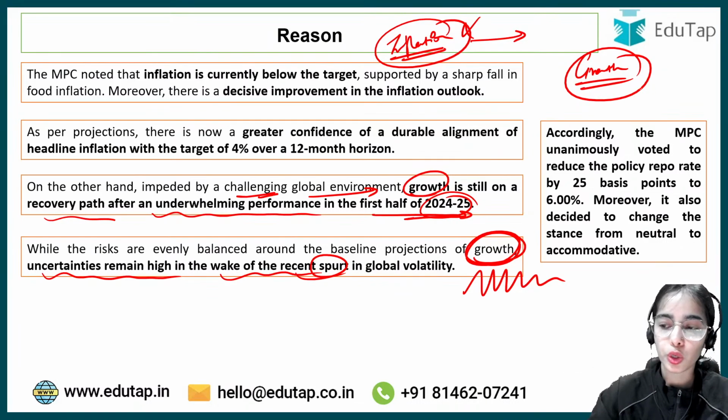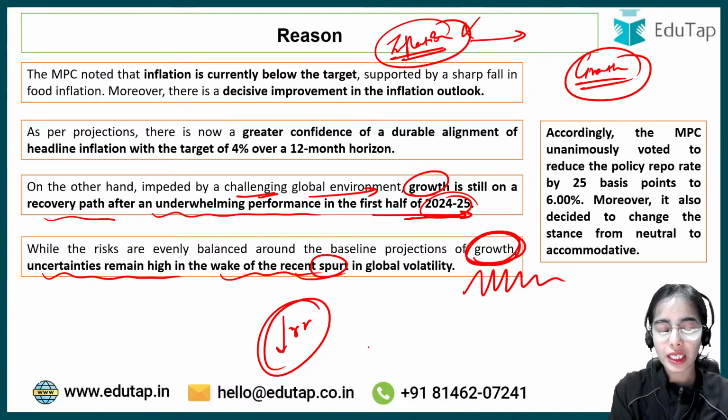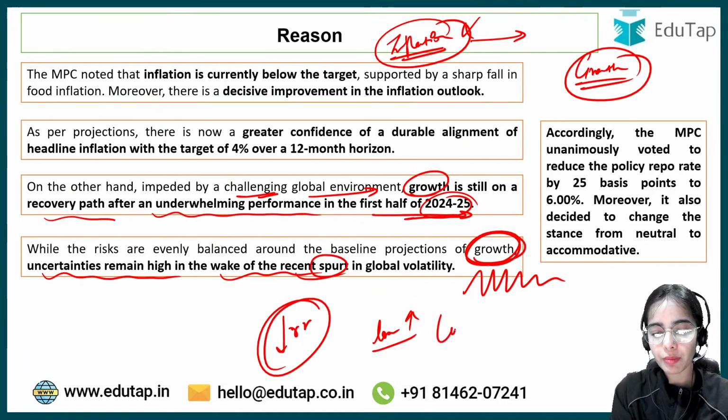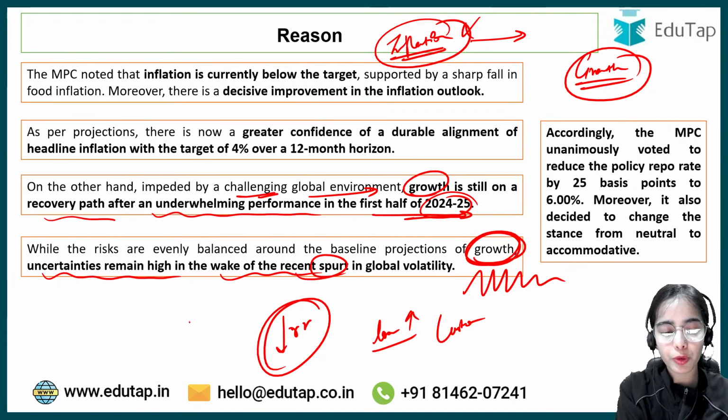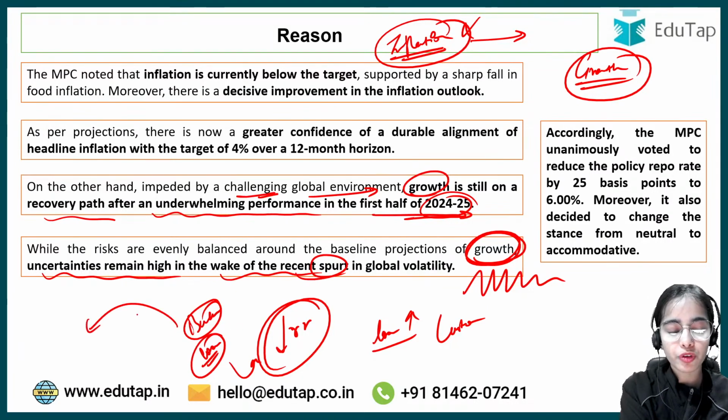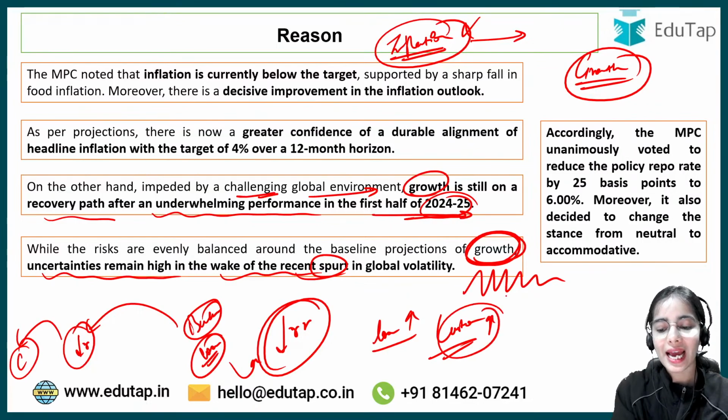So for growth in the country, the RBI and the MPC have reduced the repo rate, so that at the reduced repo rate, more loans will be taken by customers. Okay, at the reduced repo rate, the banks will get loans from RBI at a reduced rate. So the bank will provide loans to customers at a reduced rate. So customers will take more loans and they will spend more in the economy. So demand will increase, production will increase, and growth will increase in the country.